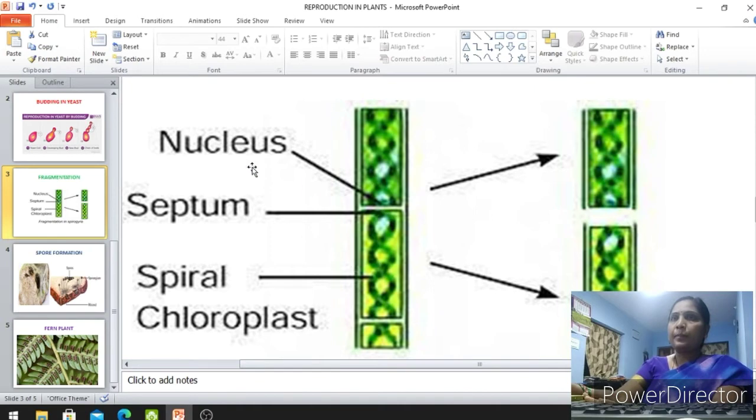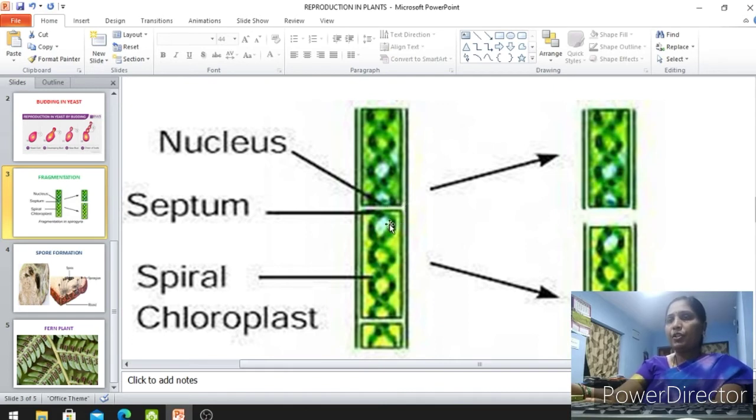So in its structure, the nucleus is present, and the gap between these two parts, the gap where I am showing with the cursor, this gap is known as a fragment. So the Spirogyra body is made up of fragments and it consists of chloroplast. I told you this green color part is chloroplast. So Spirogyra has fragments in its body and chloroplast in its structure.